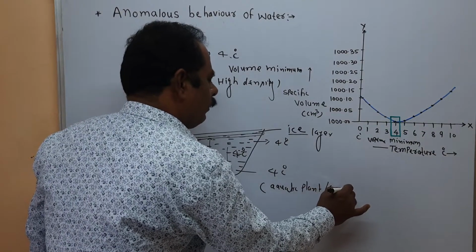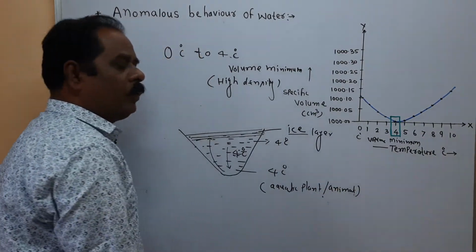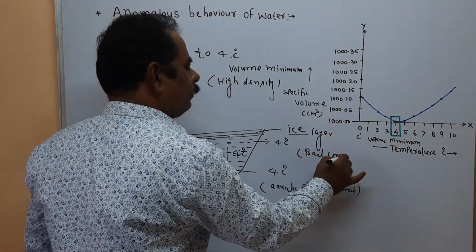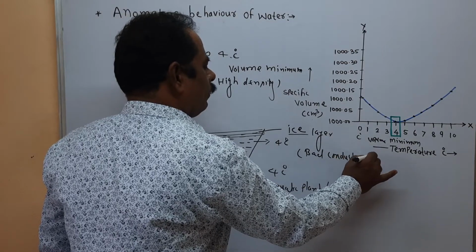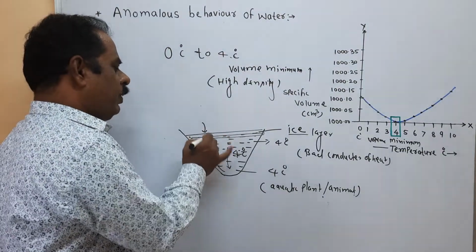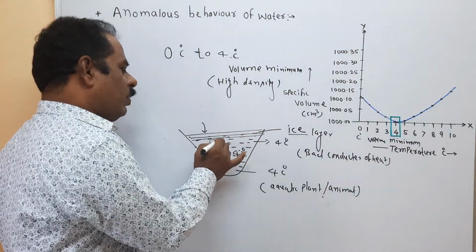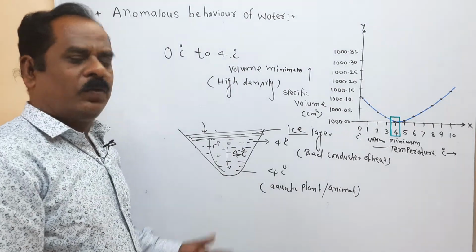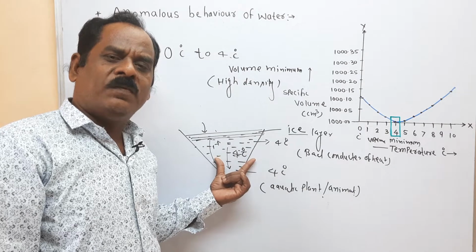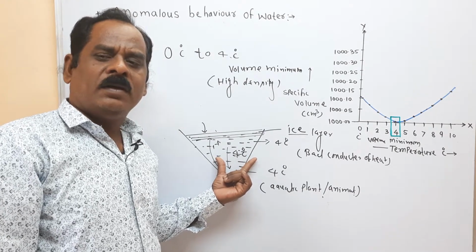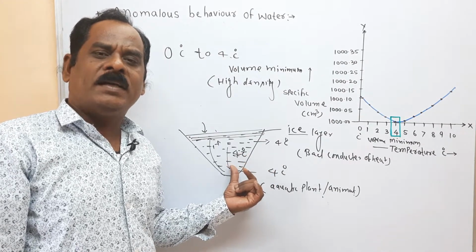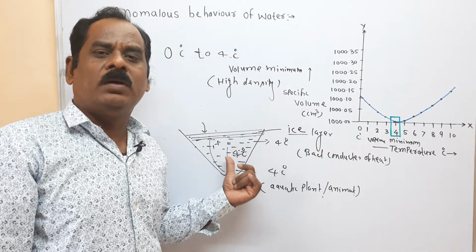At this temperature, the aquatic plants or animals can survive because ice is a bad conductor of heat. Therefore, heat is not exchanged from atmosphere to inner water or inner water to atmosphere. Therefore, below the ice, the temperature of water remains constant at 4 degrees centigrade. Due to this reason, in cold country, in winter season, the aquatic plants and animals can survive below the ice layers.